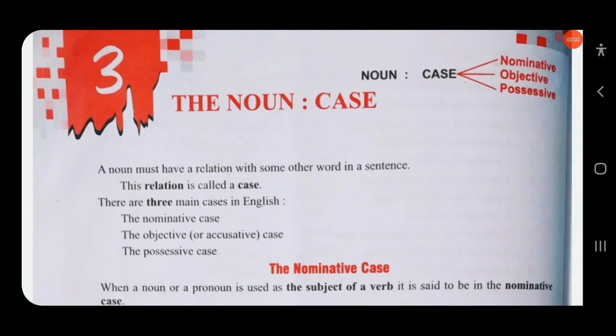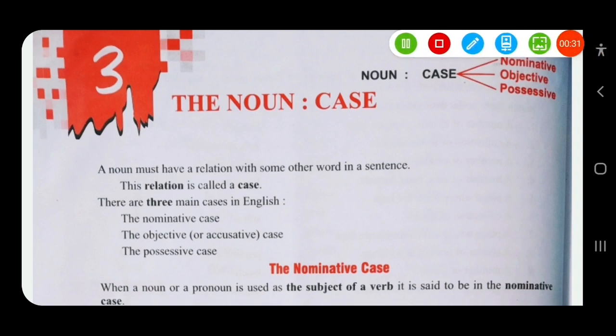Dear students, in this video we'll discuss class 7 Candid New Trends in English Grammar and Composition, chapter number 3, the noun case. A noun has different functions. So before starting this case, you should know about the other functions of a noun in a sentence.